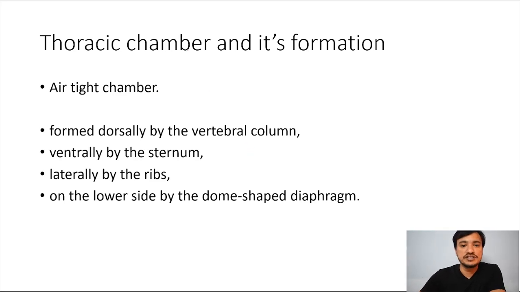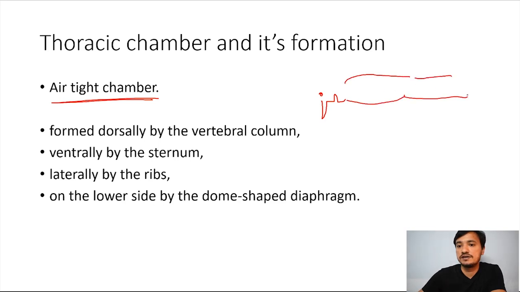Next topic is thoracic chamber and its formation. Thoracic chamber is, as I told you, chest cavity is called thoracic cavity, and it is airtight chamber. It is not open, it is airtight. Okay, you just imagine. And how this thoracic chamber is formed, means what are the boundaries of the thoracic chamber. You just imagine the person like this. This is the person. He is lying down, right? These are the legs. Okay, he is lying down. Okay, and this is his thoracic cavity.